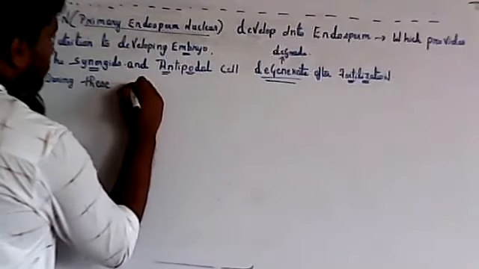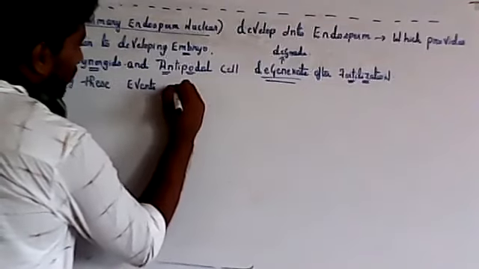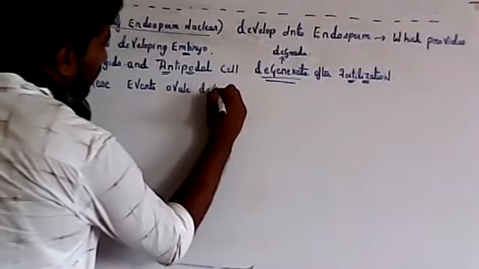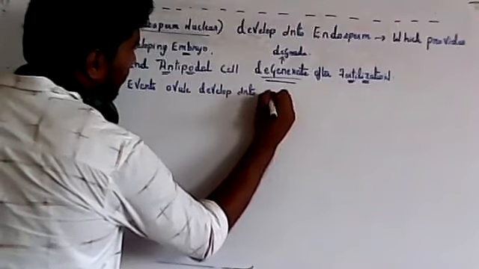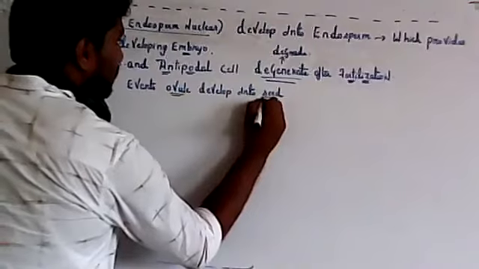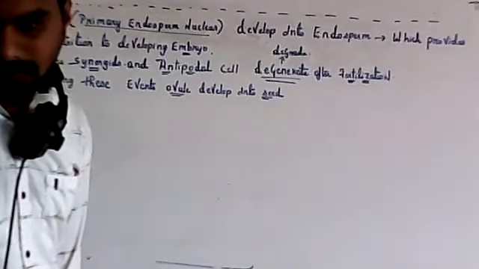So the ovule will develop into a seed. After fertilization, the ovule develops into a seed.